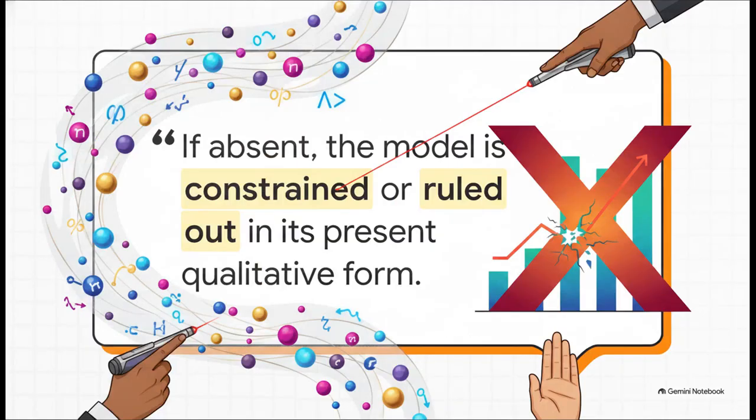And to his credit, Dr. Rehan offers this set of predictions as a clean, ruthless discriminator. He states clearly that if this specific non-zero charge asymmetry and orthogonal signature are absent in the data, the model is constrained or entirely ruled out in its present qualitative form. This is just excellent, impartial scientific practice. The data is either going to validate this composite geometric picture or it's going to prove it definitively false.